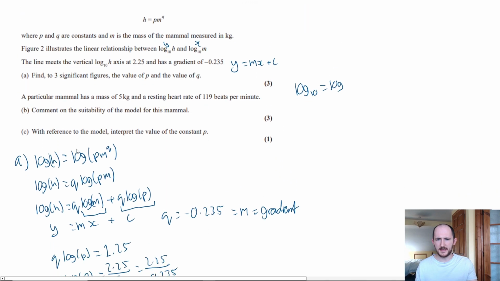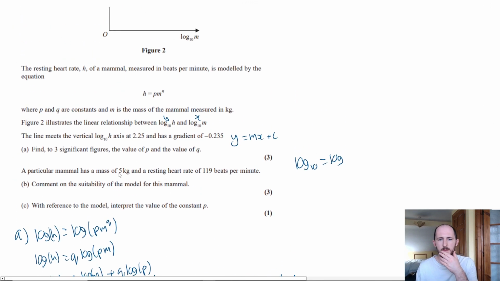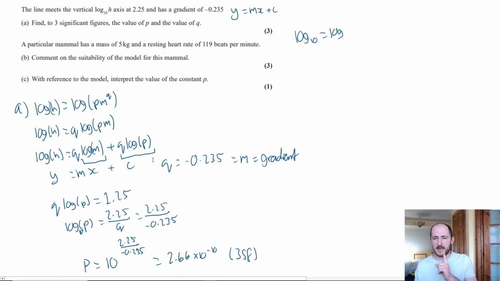So for part B, it then says, a particular mammal has a mass of 5 kilos and a resting heart rate of 119 beats per minute. Comment on the suitability of the model for this mammal. So what we're going to do for part B, and I'm going to write the answer up here even though it looks a bit weird, is I'm going to sub these values into this equation here. The other thing you can do, by the way, is actually sub it into this equation here.